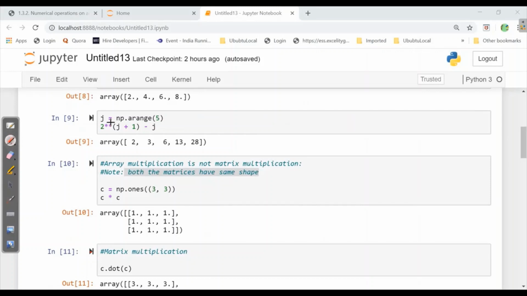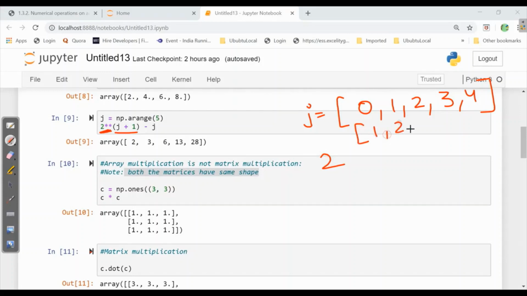Here we have J is equal to np.arange from 0 to 4, and it is saying 2 to the power of j plus 1. That means the exponents will become 1, 2, 3, 4, 5 as j plus 1 is asked.